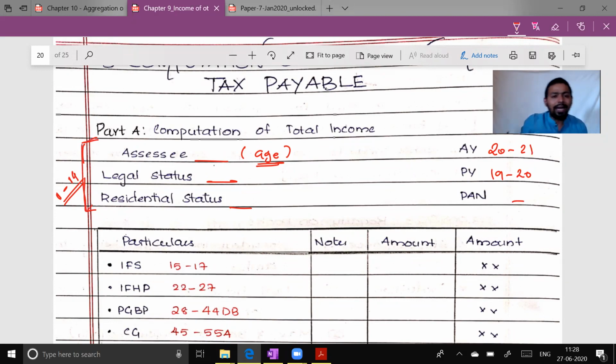So far as the Income Tax Act is concerned, you learn these things from section 1 to section 14. Section 1 talks about scope, extent, title, and applicability of tax. Section 2 definitions, section 3 previous year, section 4 charging section, section 5 scope of total income, section 6 residential status, section 7 income deemed to be received in India, section 8 dividend income, section 9 income deemed to accrue in India, section 10 incomes which do not form part of total income, sections 11, 12, 13 exempt assessees, and section 14 heads of income. So this is what you need to understand from the basic chapter, chapter number 1.